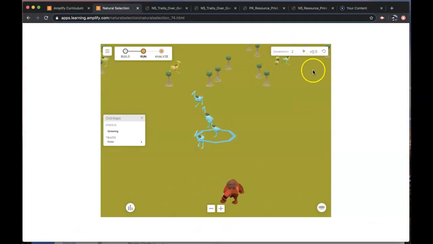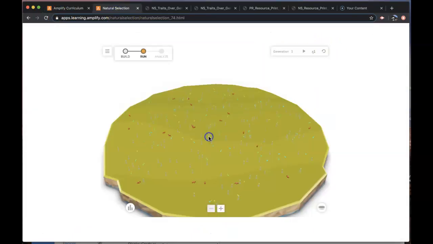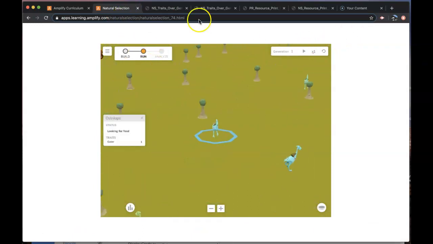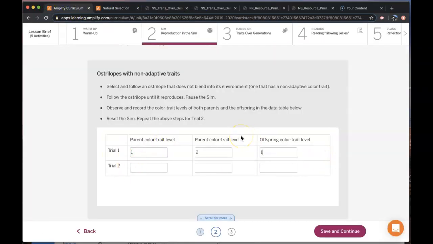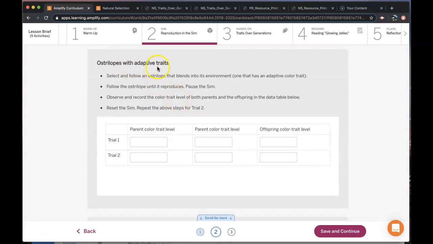We have to reset it because we're going to start seeing generations where adaptive traits are surviving and non-adaptive are not surviving. We know these are non-adaptive because they're not blending in with their environment in the presence of the Carnithons. Therefore, if we wait too long, we're not going to see blue anymore, and we want to. So I have to reset this, do the same thing, find a non-adaptive one, press play, wait for it to reproduce, and then record the values here.